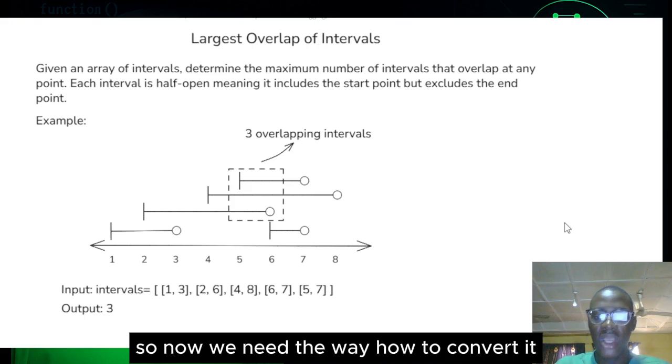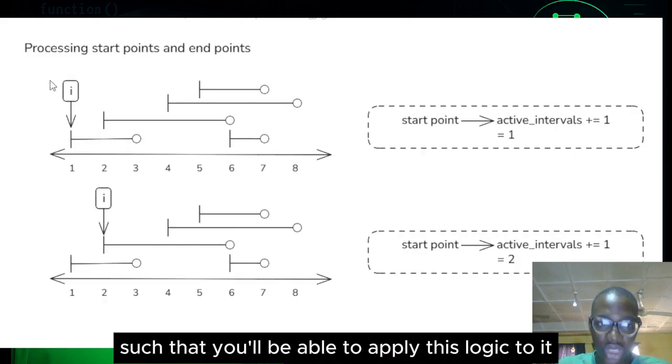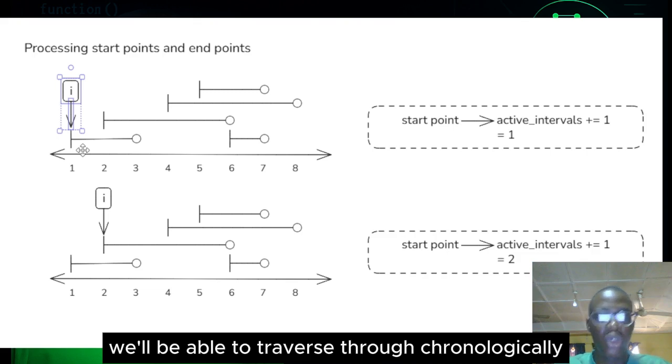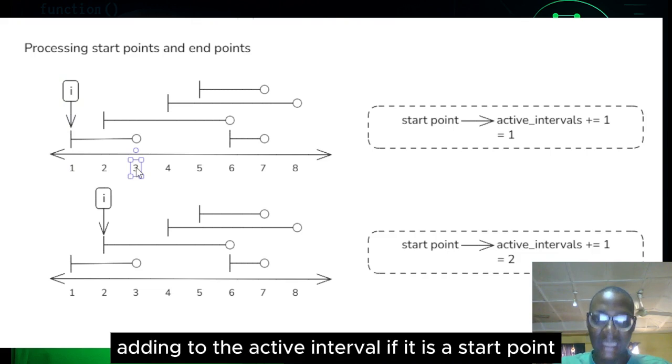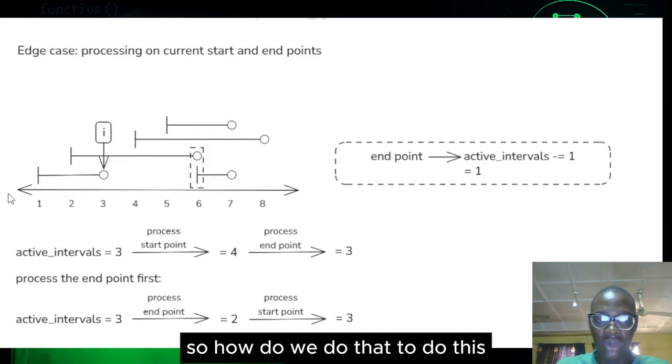So now we need a way to convert it so that you'll be able to apply this logic to it. And what I mean by this logic is that we'll be able to traverse through it chronologically from one point to another, adding to the active intervals if it is a start point, and removing if it is an end point. So how do we do that?